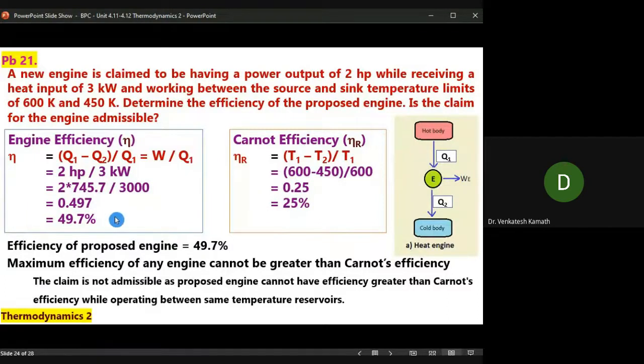So possibly there may be some error in the evaluation analysis, some analysis error may be there, I don't know, or he is making a fake claim. In any case, this particular claim is not admissible, it's not correct. That's what this says.